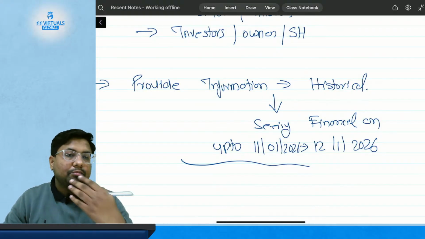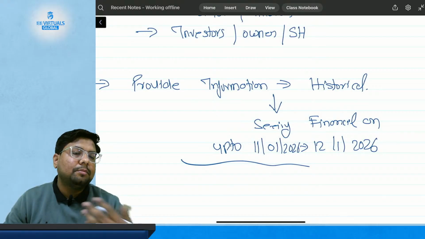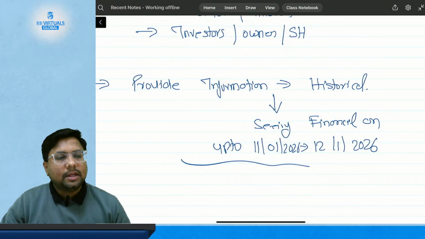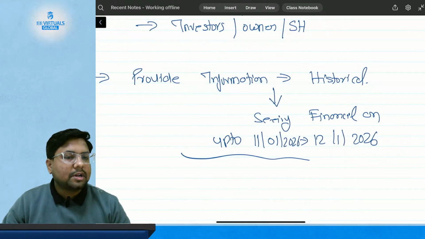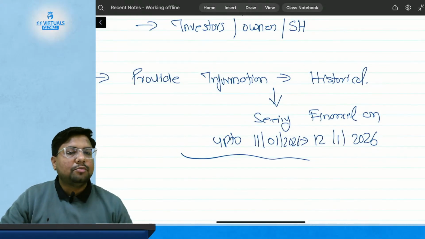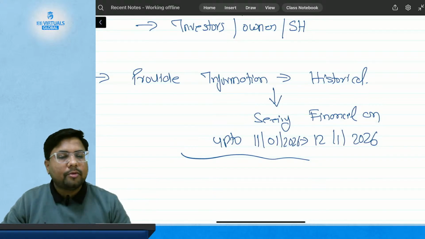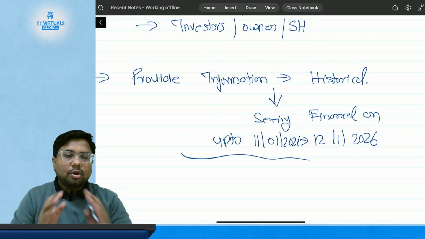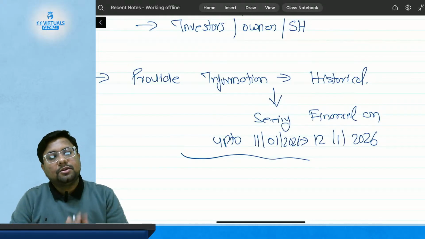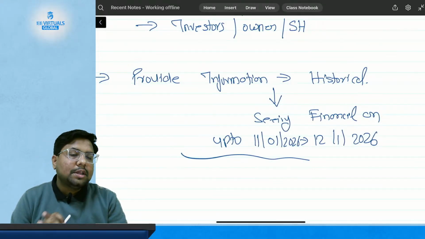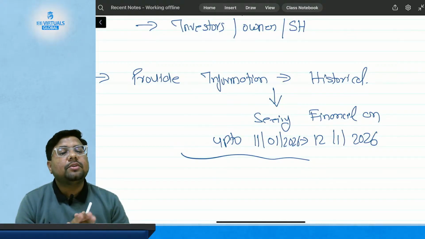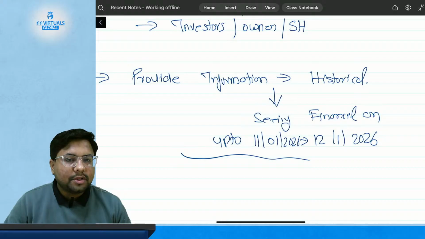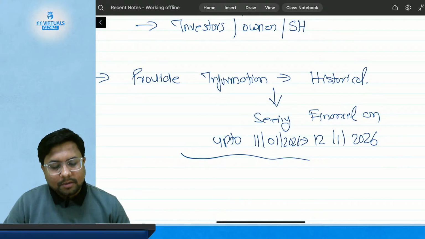Management accounting will provide you the information of the coming future by incorporating other things, but financial accounting will not. It will always provide you information that is historical in nature. So all the transactions that already took place, which are already recorded in my books, are going to be provided to you in the form of financial accounting. Okay, so it will only provide you historical data and not upcoming events.